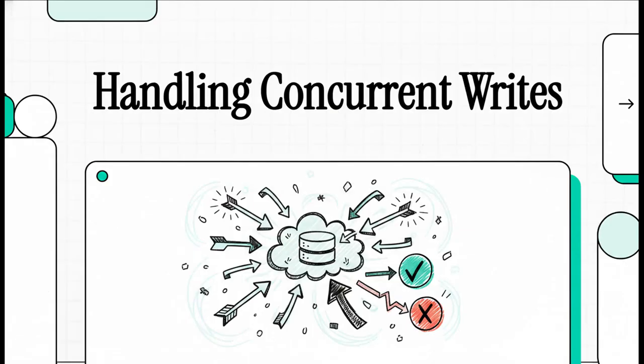Okay, let's dive into this. Welcome to this explainer on handling concurrent writes and conflict resolution. Today, we're going to explore exactly how distributed systems solve this chaotic reality. We're going to dig deep into the mechanics of data reconciliation so that by the end of this, you'll completely understand the invisible, often super complex trade-offs your favorite apps make every single day just to keep things running smoothly when millions of people are online at once.